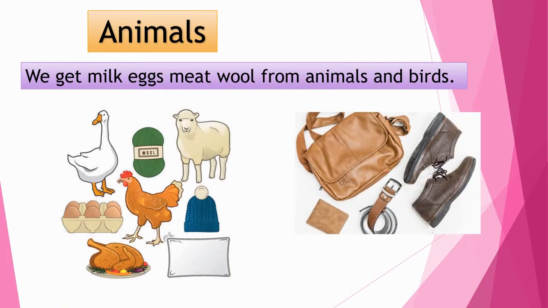You can see in this picture also. We are using shoes, shirts. So this one is made from leather only. These things we are using in our daily life, and these are the important natural wealth that we get from animals and birds.